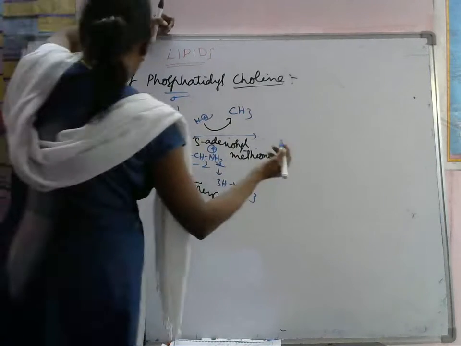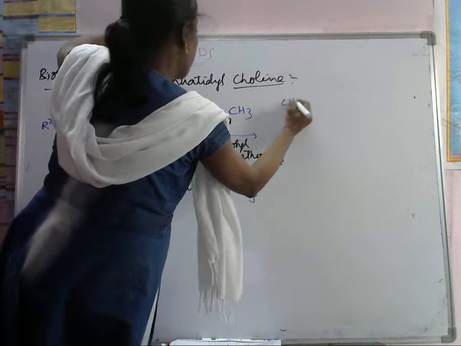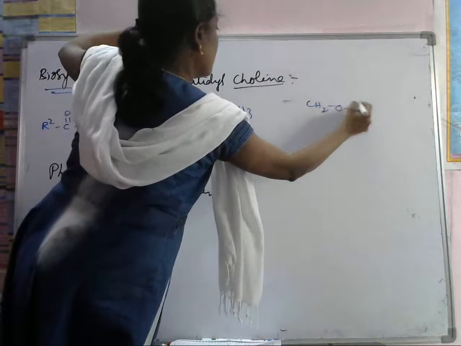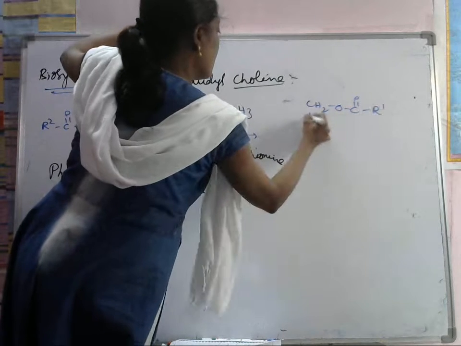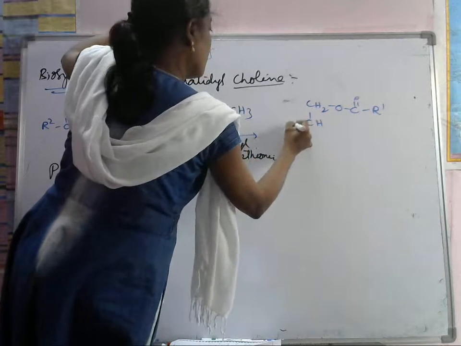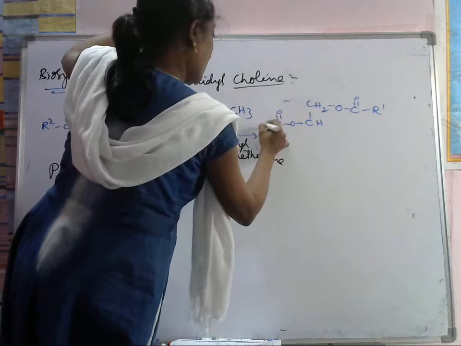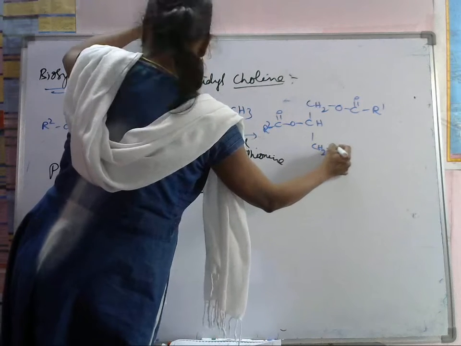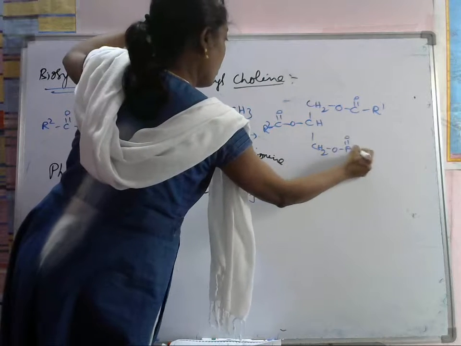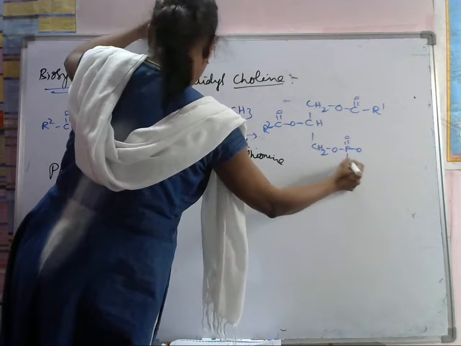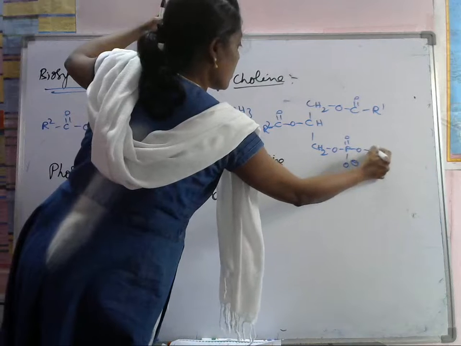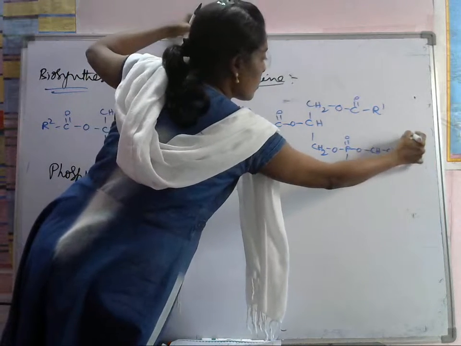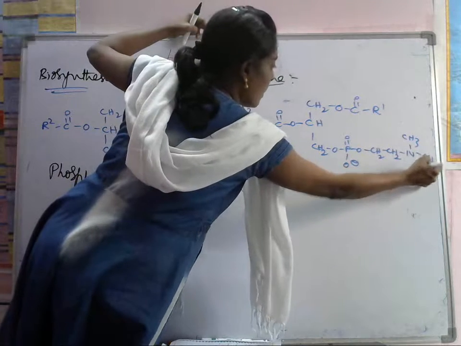So let's see. Here the R2 group, here CH2 is there. Here we have O, P double bond O, here O minus, which is attached to CH2, CH2, here N, here CH3, CH3 and CH3.